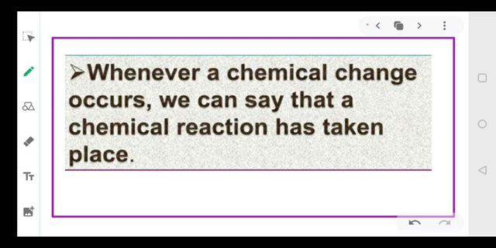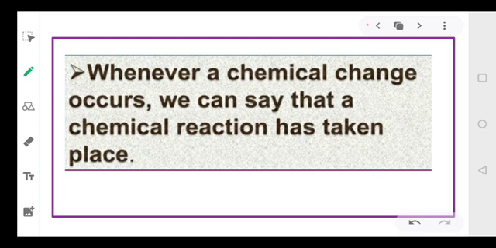See, this chapter starts with the notion that there are two types of changes that you will observe in your surroundings. One is a physical change, another is a chemical change, right? And I hope you remember the difference between them. Physical change means it is a reversible change and no new substance will be formed. Chemical change means when a new substance is formed, right? Whenever a new substance is formed from the old substance, then we say there is a chemical change. So in this chapter, we will be talking only about chemical changes.